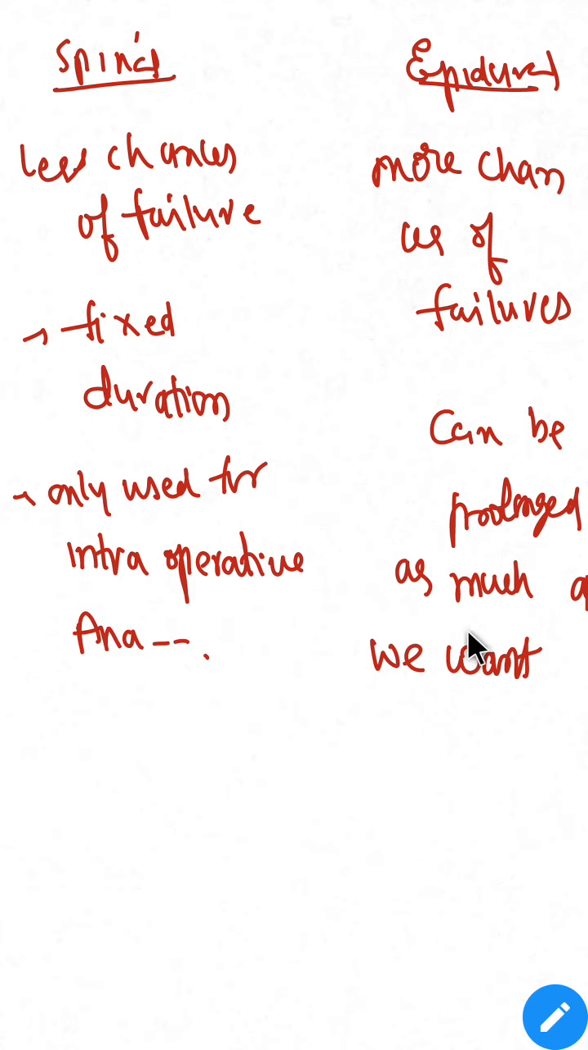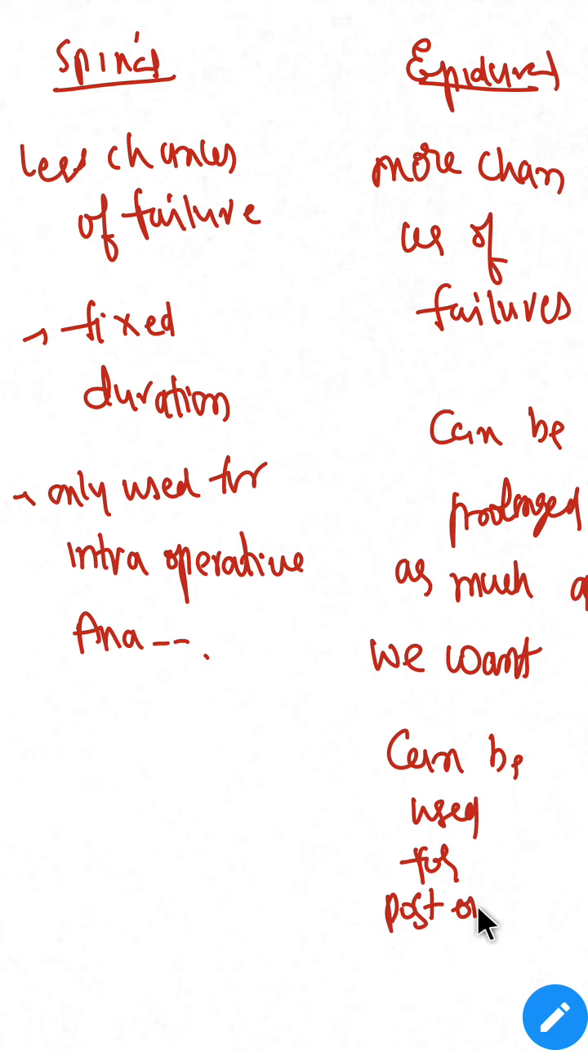Whereas epidural can be used for post-operative analgesia also. Okay, it can also be used as intraoperative anesthesia. In epidural, it can be used for both intraoperative anesthesia as well as post-operative analgesia. Okay, this is about the differences.